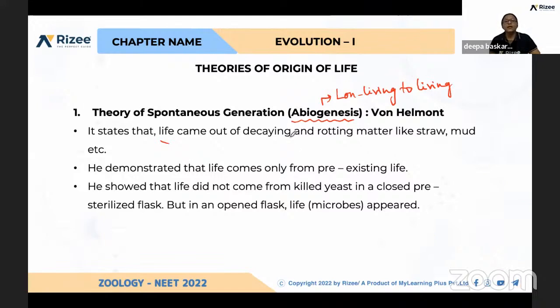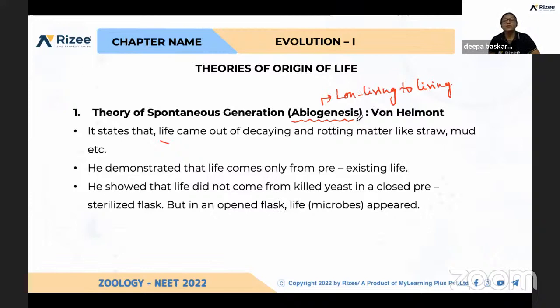And later, it was rejected because so many scientists disproved this theory by so many experiments.